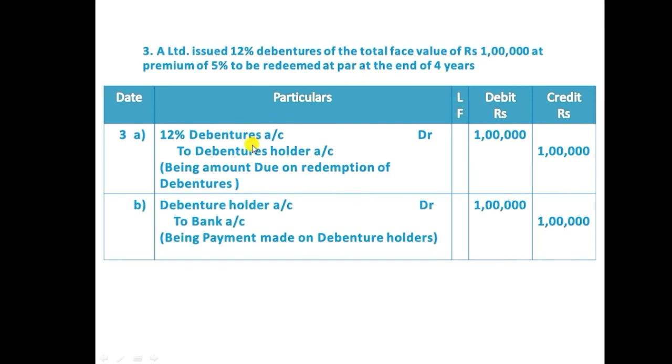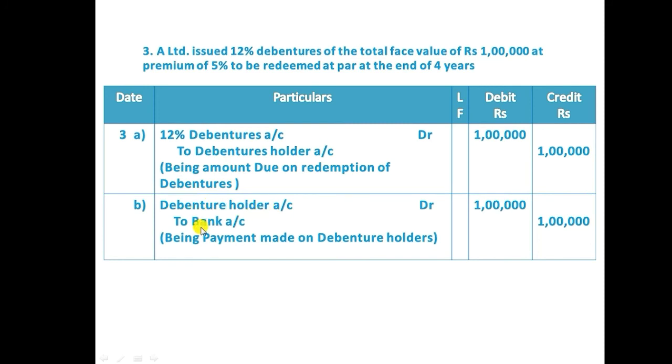Now let's see how to record the transaction. 12% debenture account debit 1 lakh, to debenture holder account 1 lakh, as the liability is going to decrease in the business. If liability decreases, we need to debit. So we debited debenture and credited the debenture holder account 1 lakh, and we should write the narration being amount due on redemption of debenture. This is due, and now we are going to pay in the second entry. So we need to debit the debenture holder and credit the bank account.